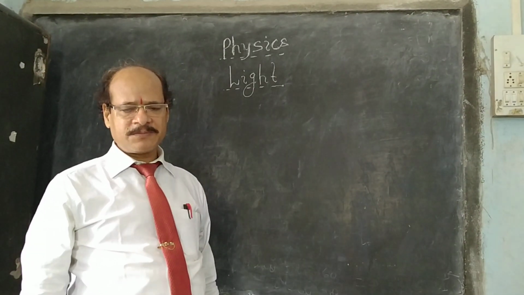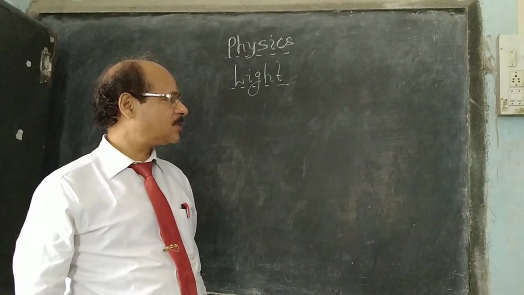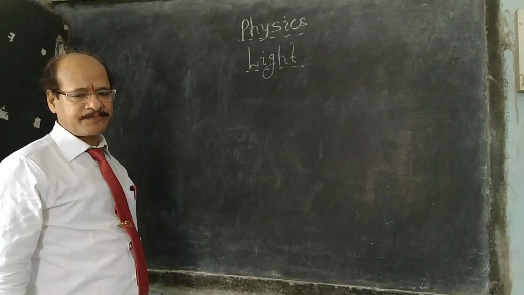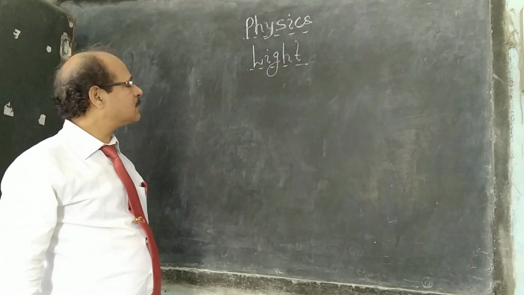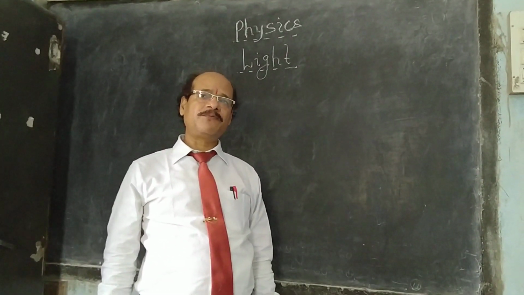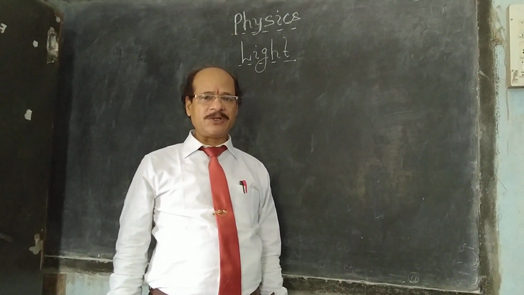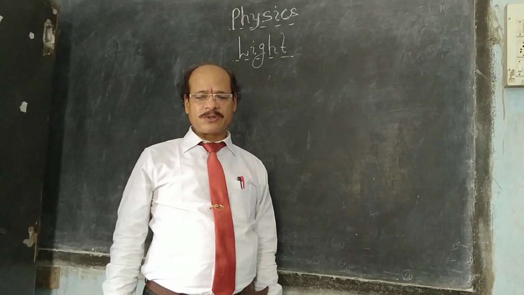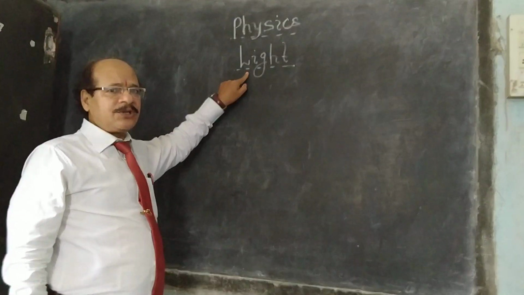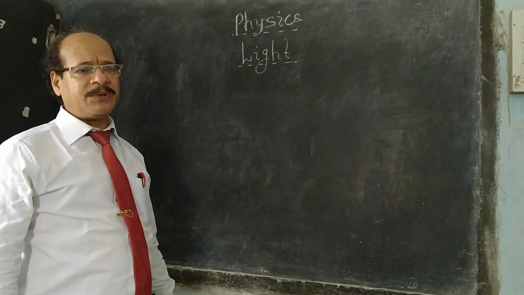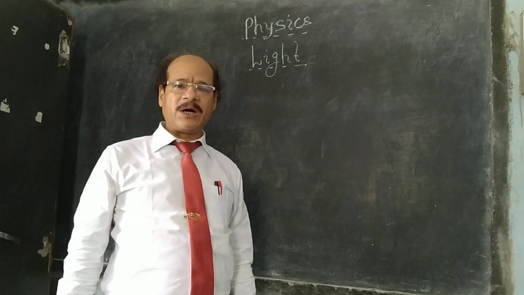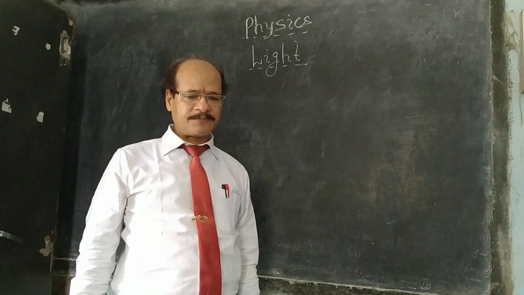Today we are going to start physics. In physics, the first chapter according to your syllabus is light. Light is a form of energy. You must have studied so many forms of energy like heat energy, sound energy. Among all those, light energy is special because light energy does not need a material medium for propagation. All other forms of energy require a material medium for propagation.